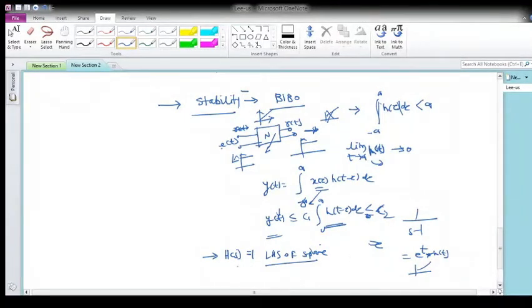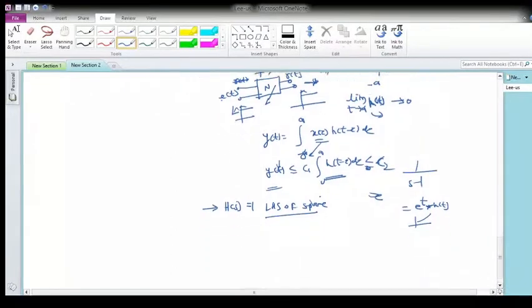Hence the poles of the network must lie on the left hand side of the s plane. This is the first condition. It should also include the j omega axis, that is sigma and j omega. But when poles lie on the j omega axis, they should be simple poles. Simple pole means it should have a conjugate pair, plus j omega and minus j omega, or there should be only one pole at the origin.